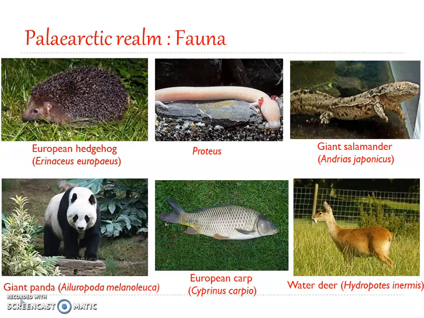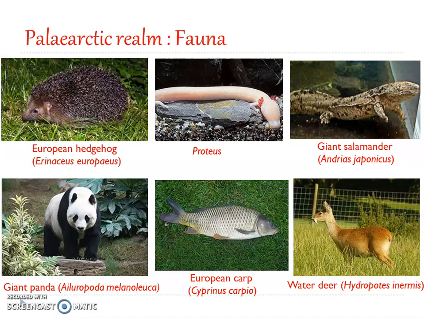But the most dominant group is Cyprinidae, and here you can see a European carp, Cyprinus carpio. It is a widespread freshwater fish, found in large rivers and lakes in Europe and Asia.